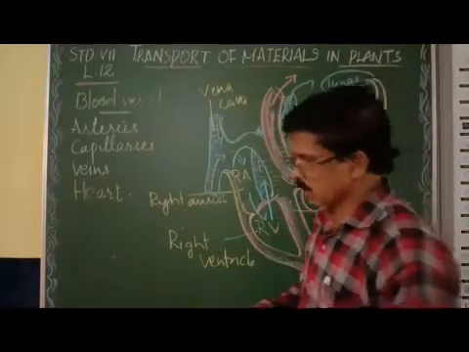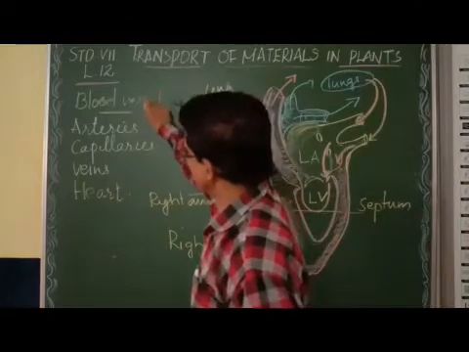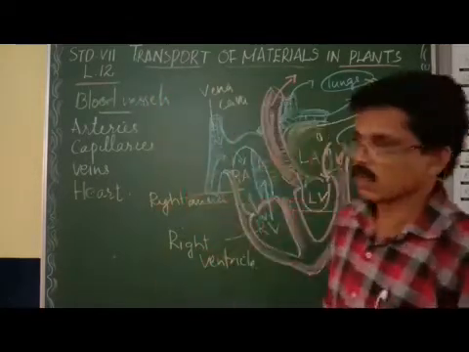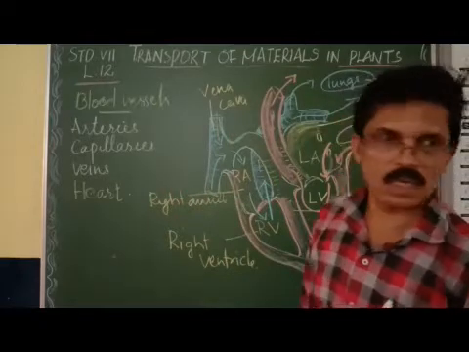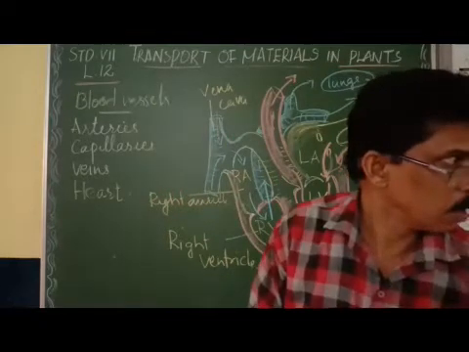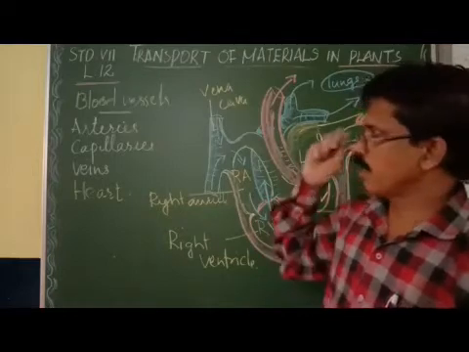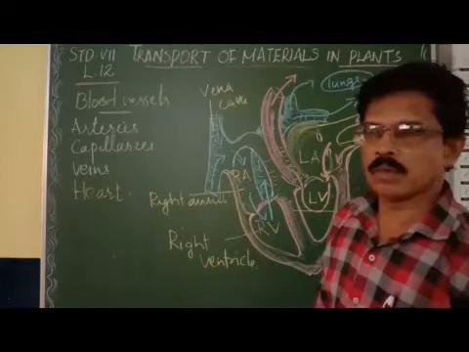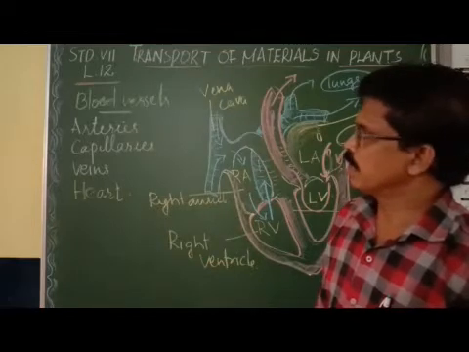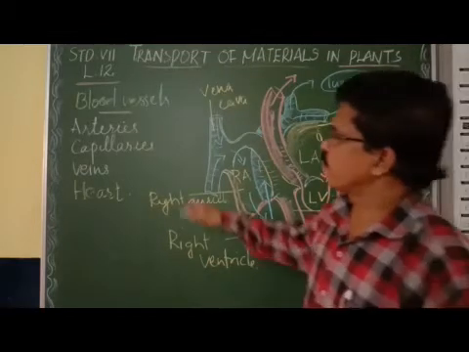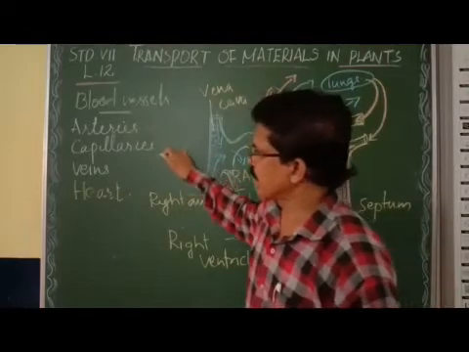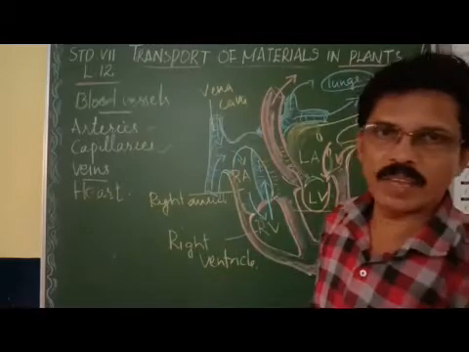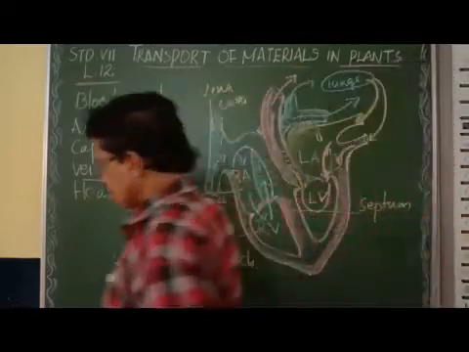In the last class, we studied that there are three parts of the circulatory system: the blood, the blood vessels, and the heart. Now we are going to study the blood vessels in detail. There are three types of blood vessels through which the blood flows: arteries, capillaries, and veins. What are arteries?